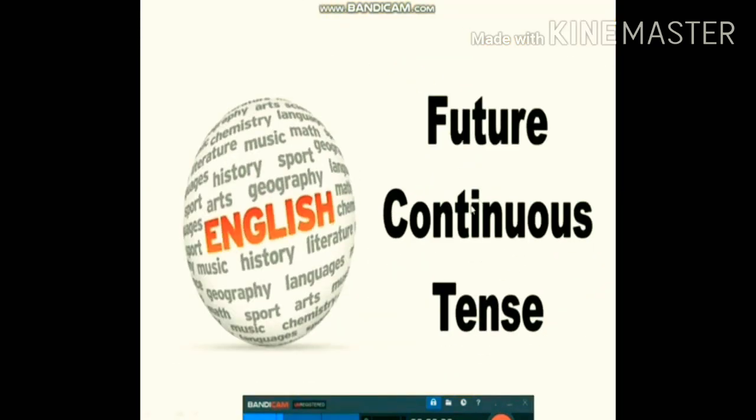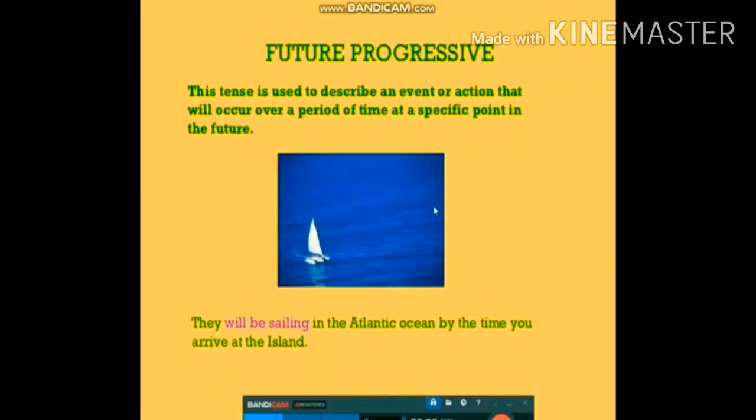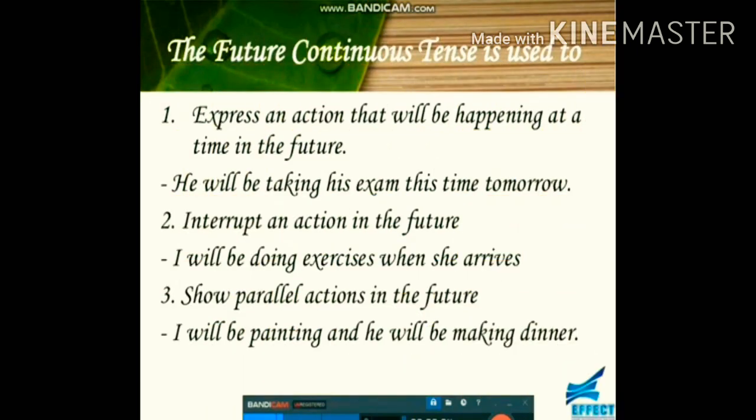Now we are going to study future continuous tense, future progressive. This tense is used to describe an event or action that will occur over a period of time at a specific point in future. Like, they'll be sailing in the Atlantic Ocean by the time you arrive at the island. The future continuous expresses an action that will be happening at a time in the future. He'll be taking his exam this time tomorrow.